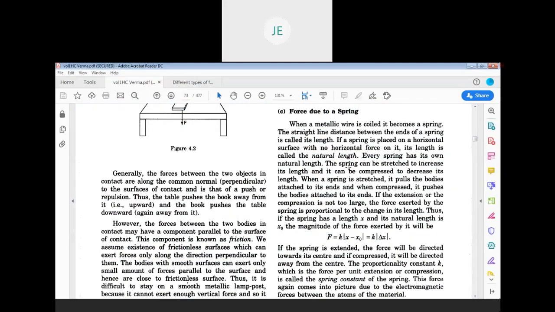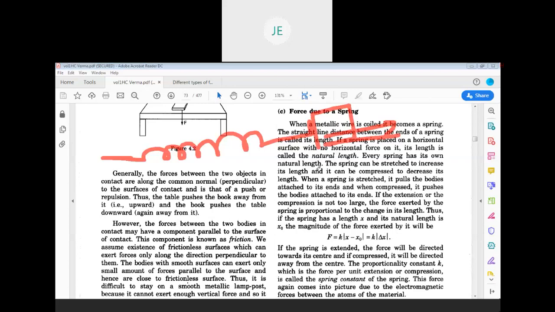Okay. Whenever you take a spring, then if you try to stretch it by applying a force in this direction, you can stretch the spring and you can also compress the spring.